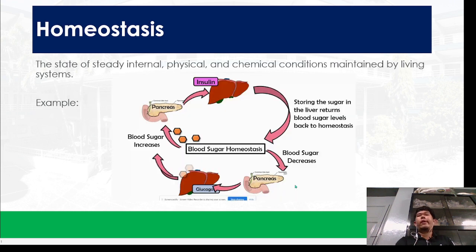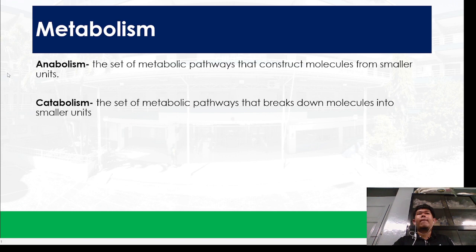One example here is kadtong pag-build up sa glycogen. Okay? Kadtong pag si insulin that stores the sugar in the liver, kadto siya kasi sobra na ang bloodstream, so some of the glucose will be stored in the liver as glycogen. So kanang glycogen is a polymer, murag yapon siya starch, okay? Dito ma-store sa ato ang liver. That's some kind of anabolism. And then, okay, I hope everyone are able to follow.